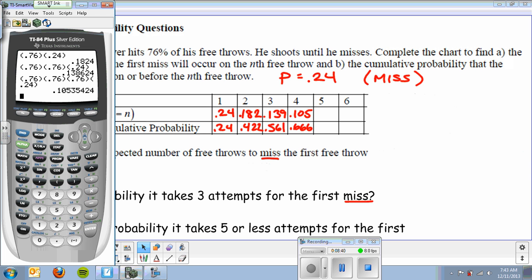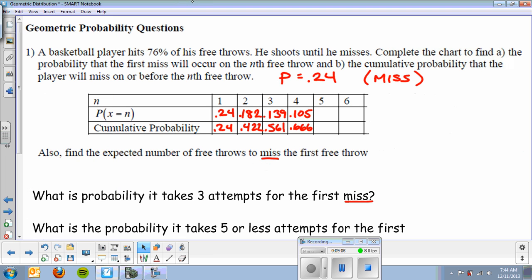So, again, if n is 5, that means that my first miss is on the 5th shot. So, we can kind of shortcut this and use the formula. 0.76. Now, if my first miss is on my 5th shot, that means the first 4 shots, 0.76 to the 4th, were makes, and then I have one miss at the end, 0.080, or we'll just call that 0.08, and that cumulative probability is 0.746. Okay, and basically this goes on and on.